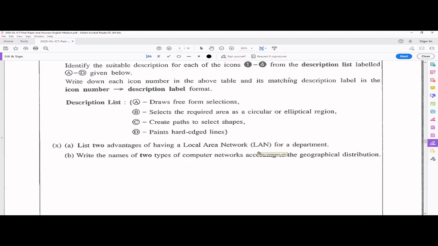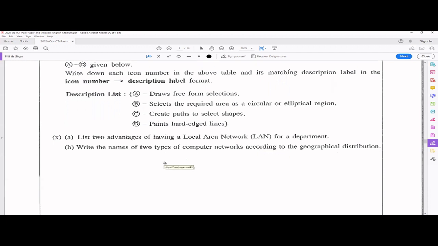Second thing is local messaging is possible, right? You can transfer data and other files very easily, right? Access privileges are there. You can access any of the machines in the network, right? And you can store files in a centralized location, right? So these kinds of benefits are there when you are connected to a LAN, okay?